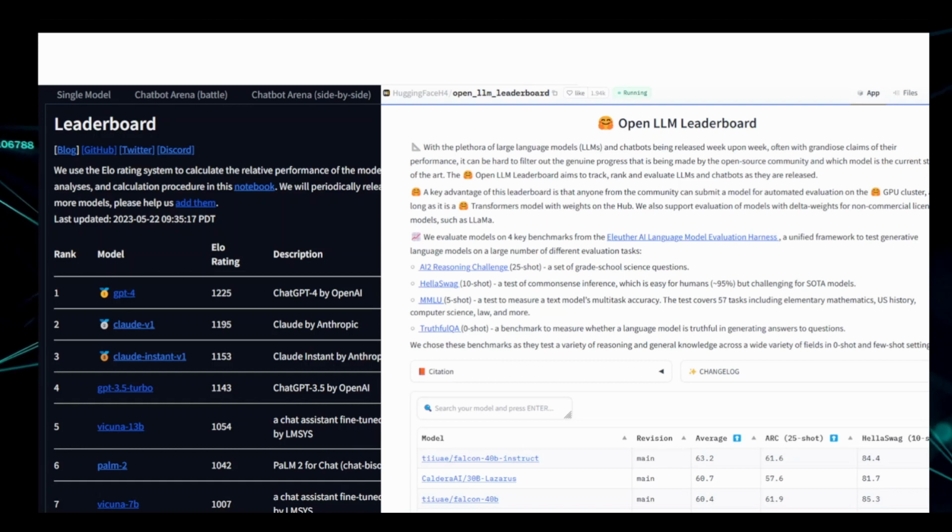And the one on the right is the Hugging Face LLM leaderboard, where the top ranked language model changes just about every week. And this is a way for us to objectively compare the language models and somehow make sense of their performance relative to each other. But there is a problem.